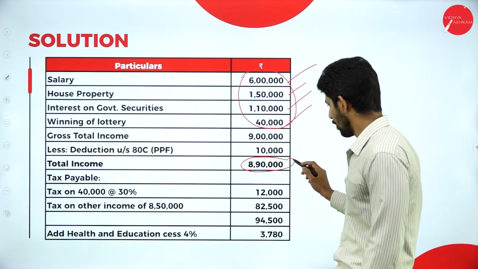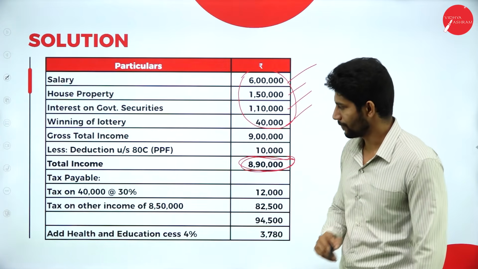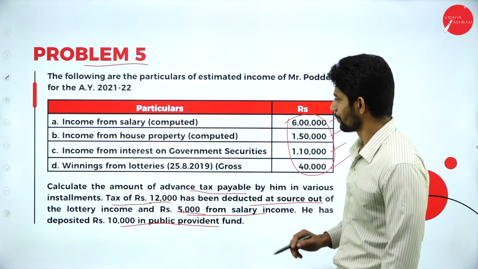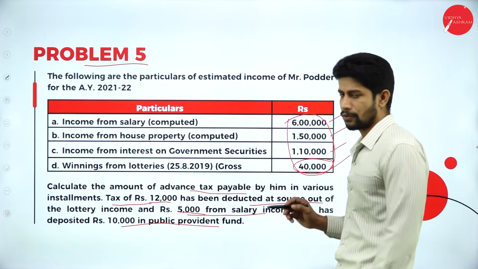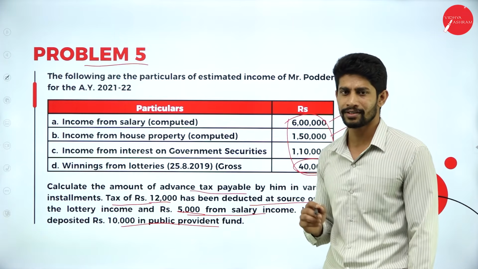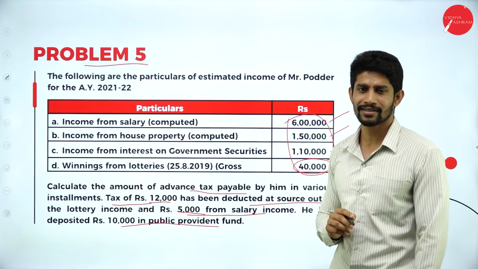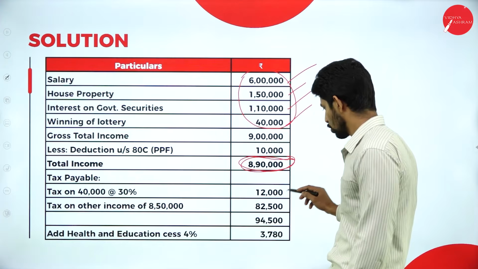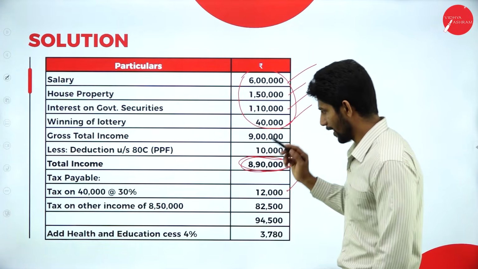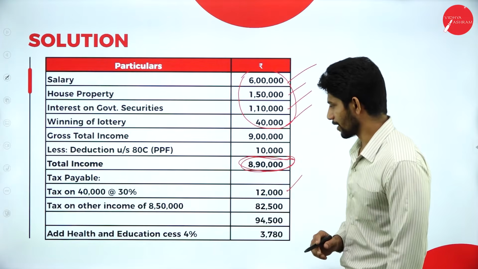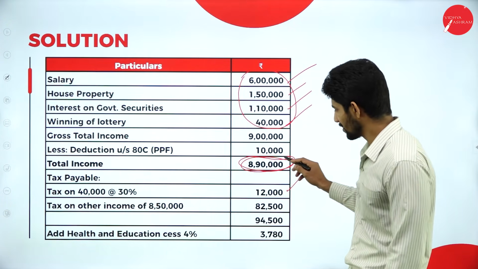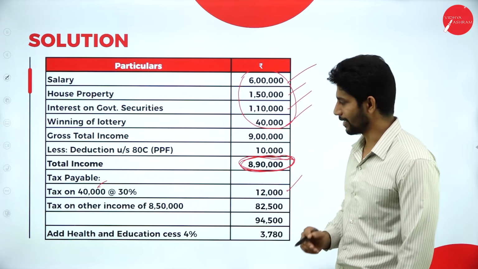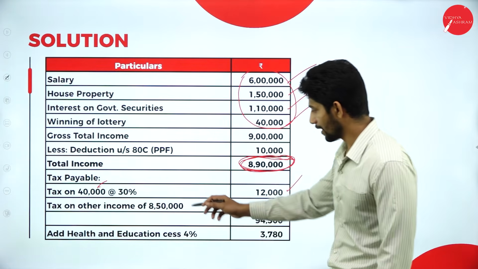So now compute tax on 8,90,000. First you compute 30% on 40,000. Which is that 40,000? That 40,000 is winning from lottery. If you are winning from lottery, gambling, or horse race, on that income the flat rate is 30%. So compute 30% on 40,000. You will get 12,000 rupees on winning from games. Next, tax on other income. The remaining amount is how much? In this 8,90,000, you taxed 40,000. So what is the balance? 8,50,000 you have.